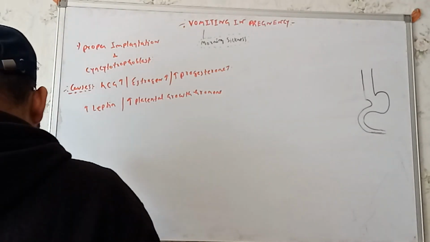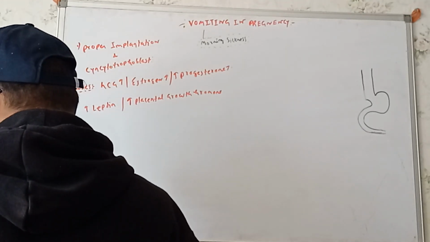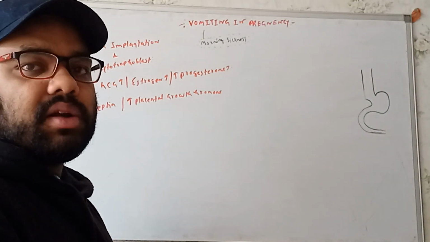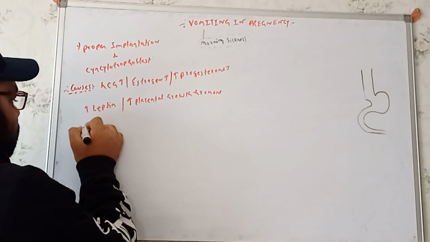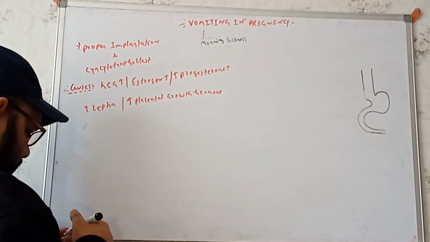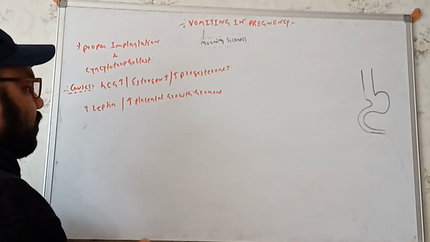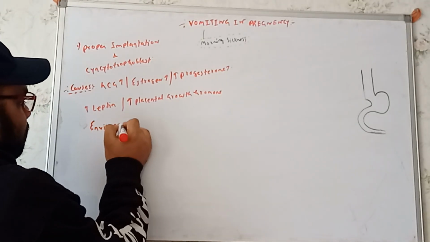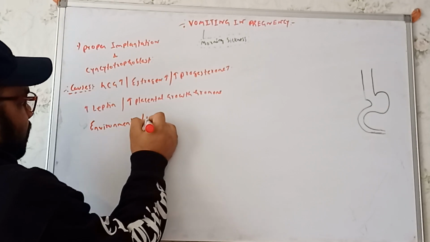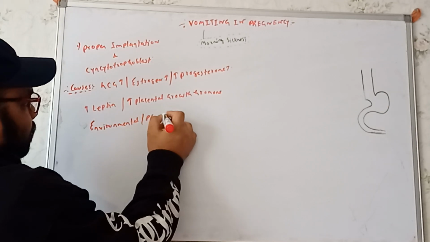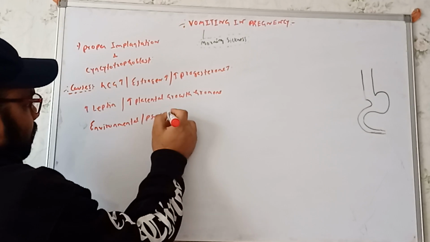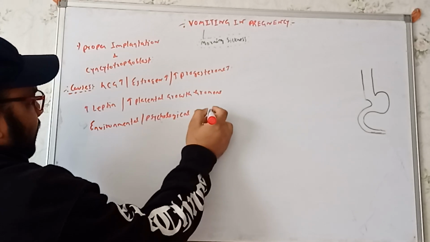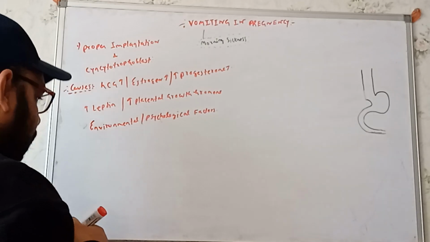Now see, these are the causes that can cause the vomiting, right? And apart from that, there are some environmental factors and psychological factors. So we can write it over here: environmental and psychological factors that are responsible for causing the vomiting.